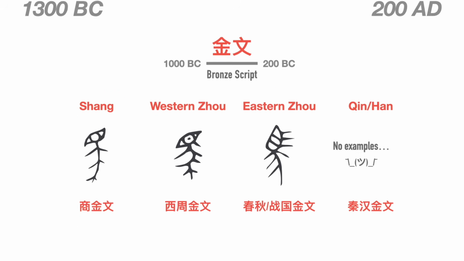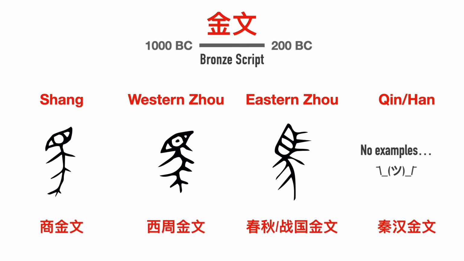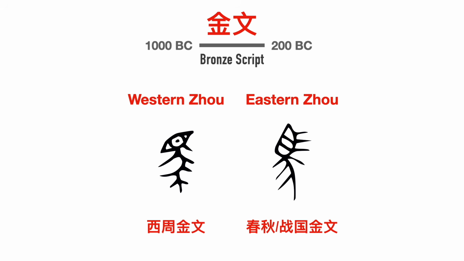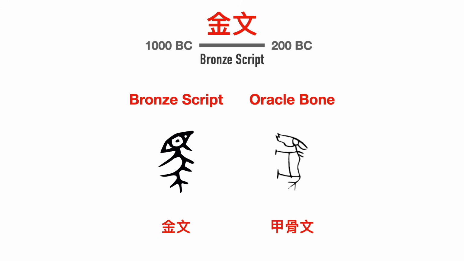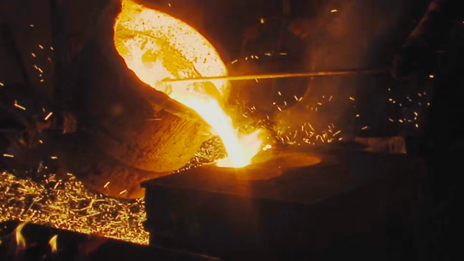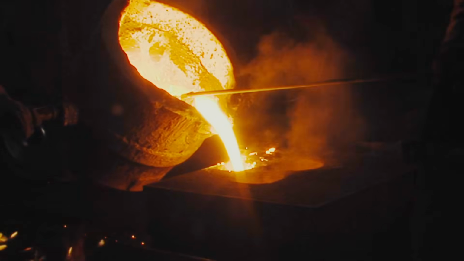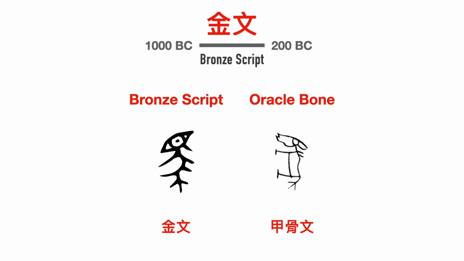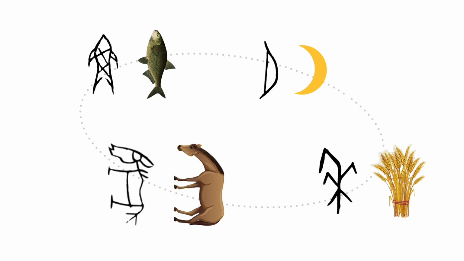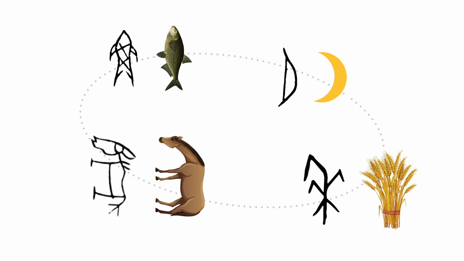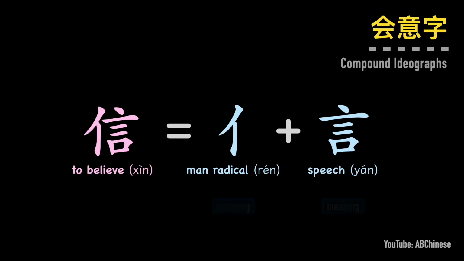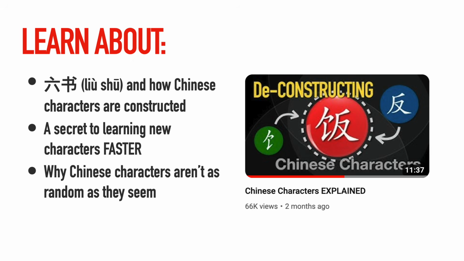But most of what people recognize as bronze script are from the Zhou dynasty, between around 1000 BC to 200 BC. Stylistically, bronze script is thicker than oracle bone inscriptions due to the process of casting into metal. They were also a bit more structured and less picturesque. The development of pictographic characters basically came to a halt during this era, as new ideographs and semantic phonetic characters began to dominate. Check out my video on the construction of Chinese characters to learn more.